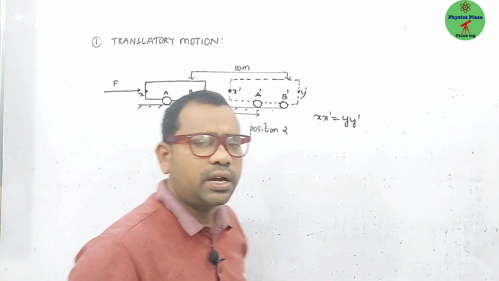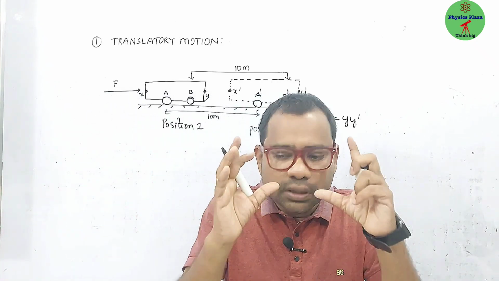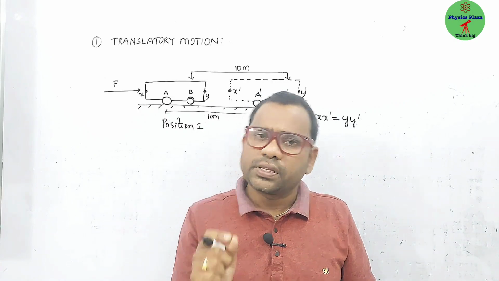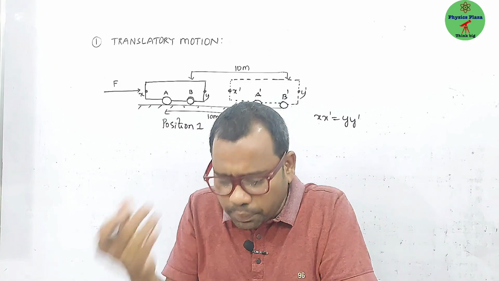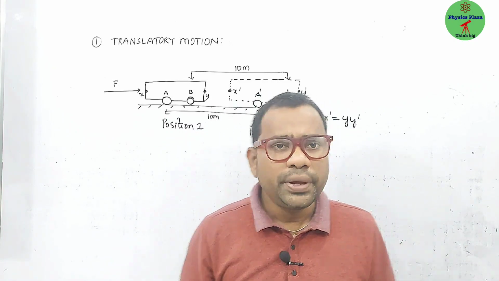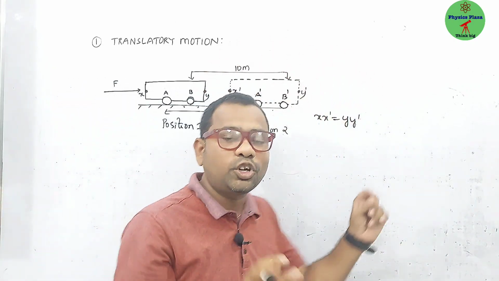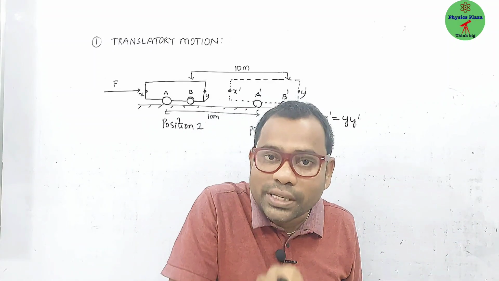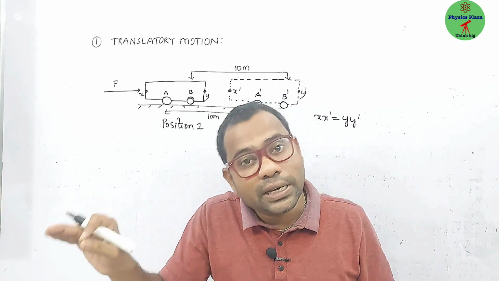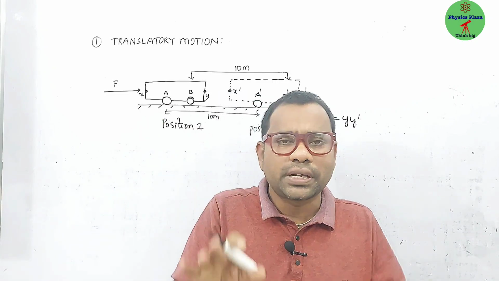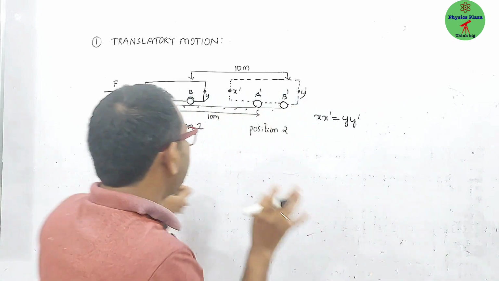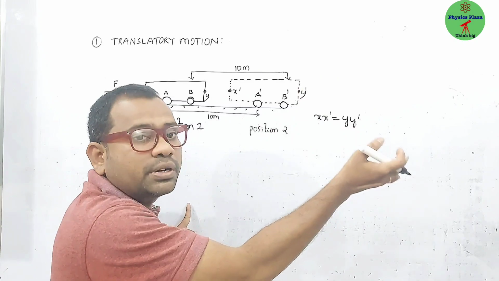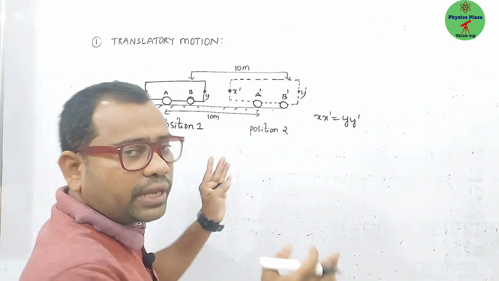So what I mean to say is that, for example, we are thinking about an object in motion. An object has many particles and points. If each and every point of the object moves through the same distance in the same time, then you can say that the body is in rectilinear motion. I repeat once. Rectilinear motion means what, children? Each and every point is covering the same distance in the same interval of time, every particle.